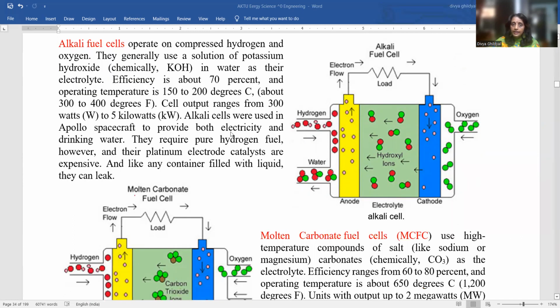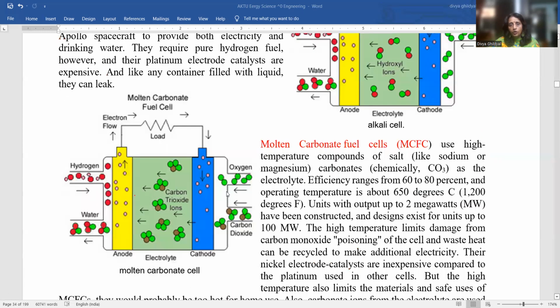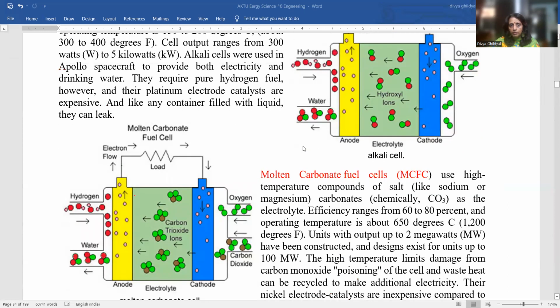Now, the problem is that they require hydrogen only for their fuel element. And the biggest problem is the electrolyte is a liquid. So at times in aircrafts, etc., it can leak.